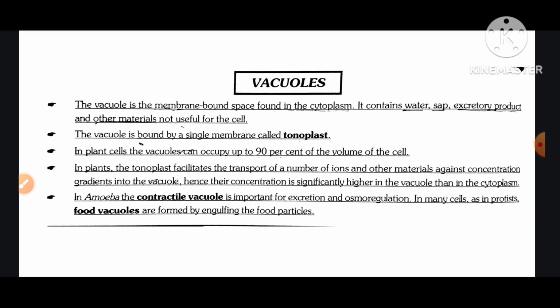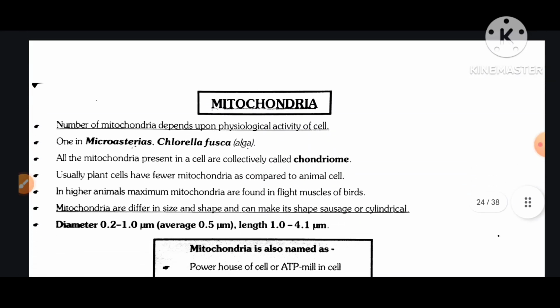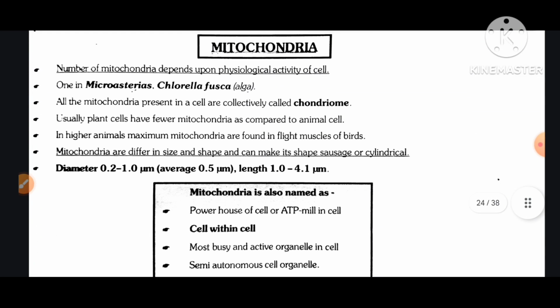Hence, their concentration is significantly higher in the vacuole than in the cytoplasm. In amoeba, the contractile vacuole is important for excretion and osmoregulation. In many cells, as in protists, food vacuoles are formed by engulfing the food particles.